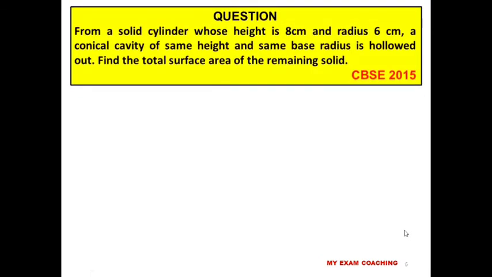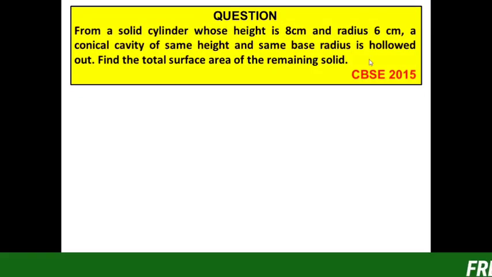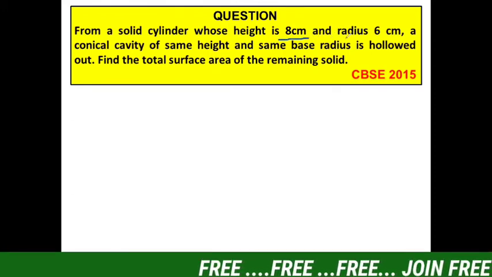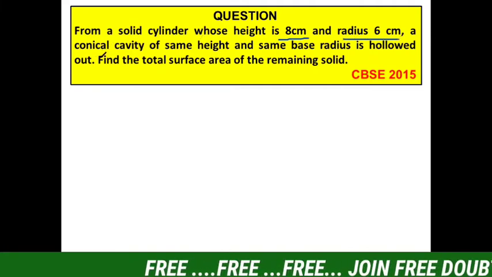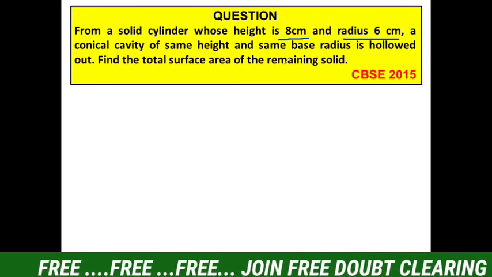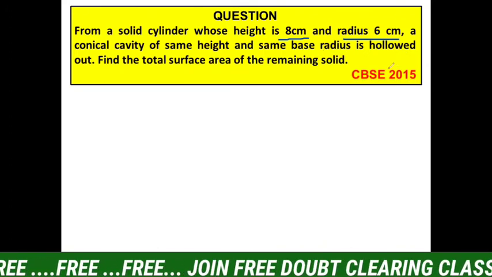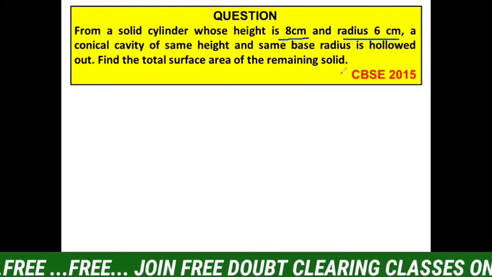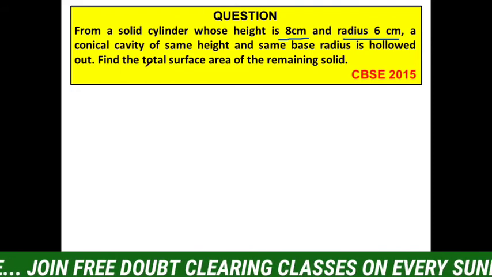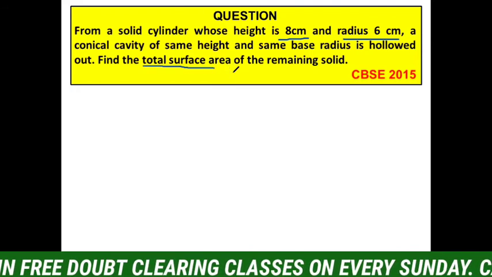So the next question is: from a solid cylinder whose height is 8 centimeter and the radius is 6 centimeter, a conical cavity of the same height and same base radius is hollowed out. Find the total surface area of the remaining solid. In the previous 2-3 questions we have seen the volume. Here we are talking about TSA, total surface area.